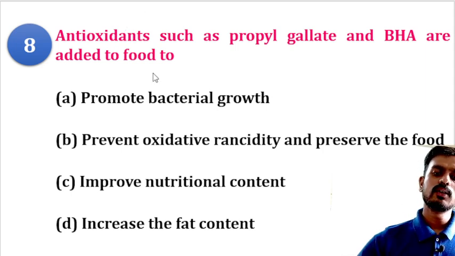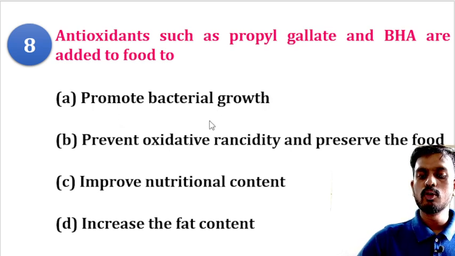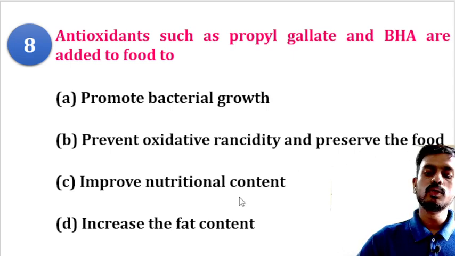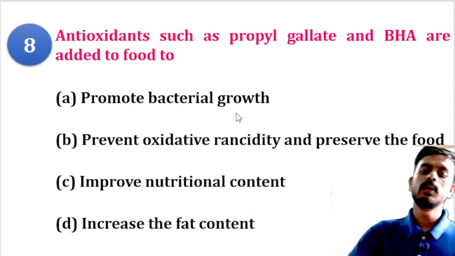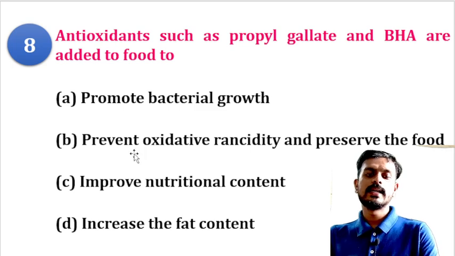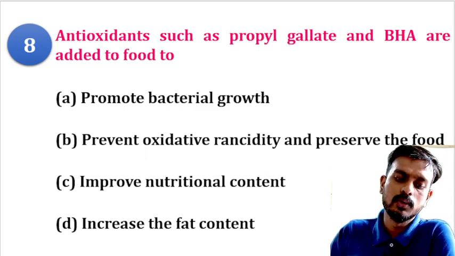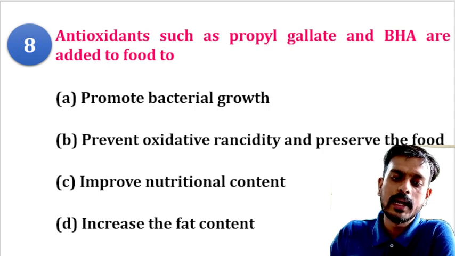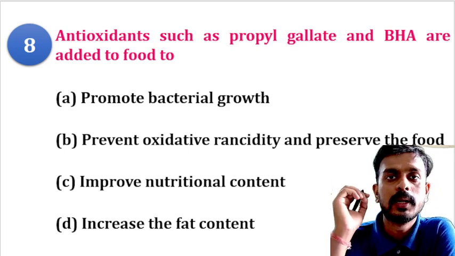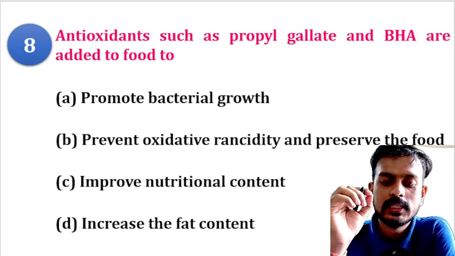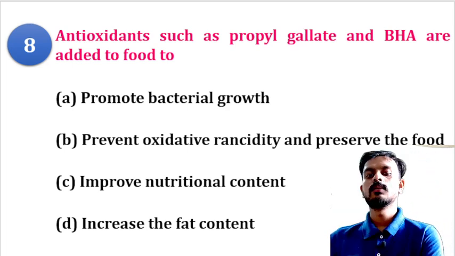Your options are promote bacterial growth, prevent oxidative rancidity and preservation of the food, improve nutritional contents, increase the fat content. Remember, antioxidants are added to prevent oxidative rancidity and preserve the food. Option B will be the right answer.